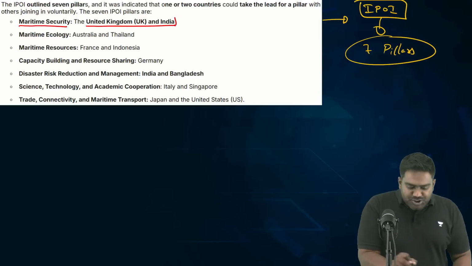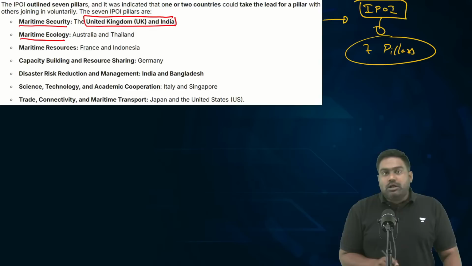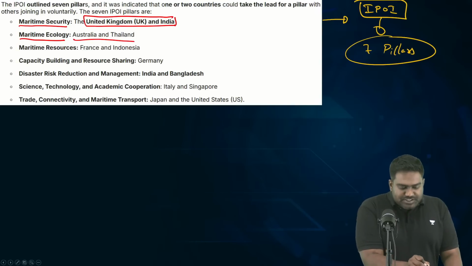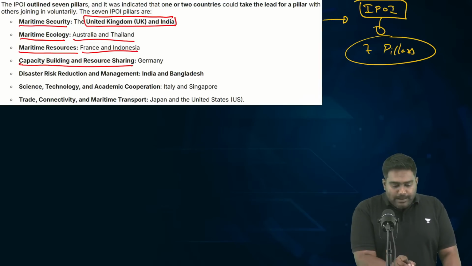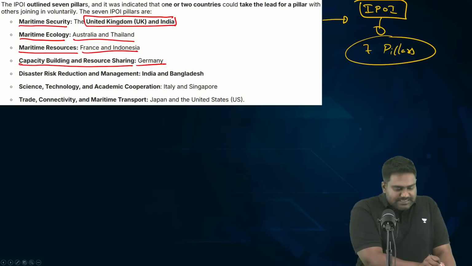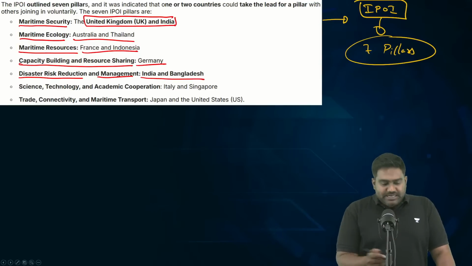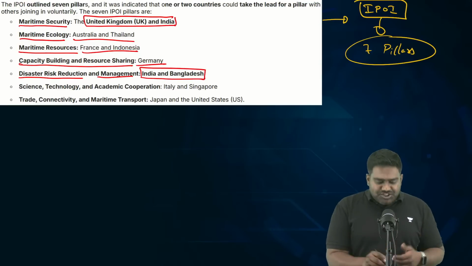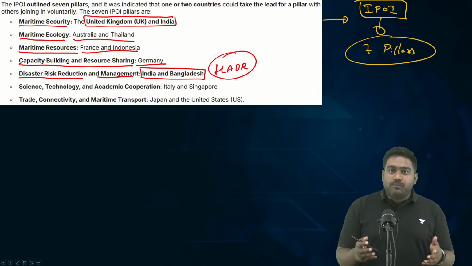Second, we have maritime ecology led by Australia and Thailand. Maritime resources led by France and Indonesia. Capacity building and resource sharing led by Germany. Disaster risk reduction and management led by India and Bangladesh, because India is a pioneer in disaster management. India can provide HADR assistance, humanitarian assistance and disaster relief, across the Indo-Pacific today.